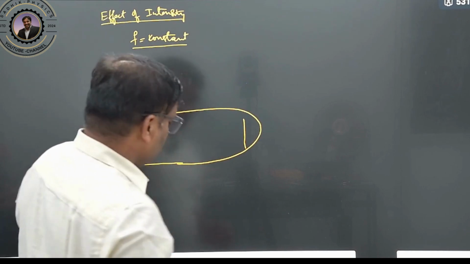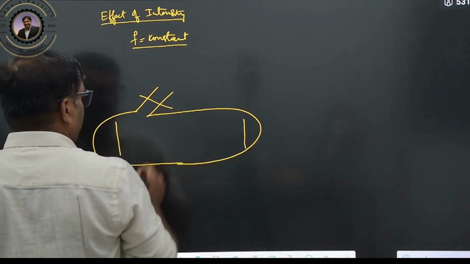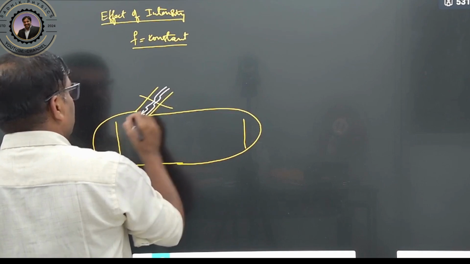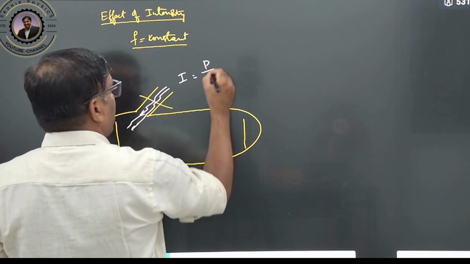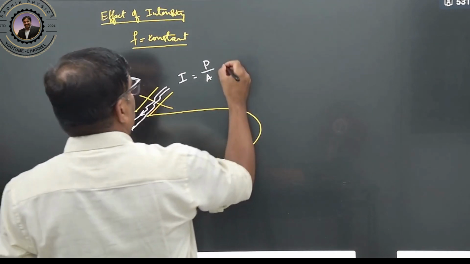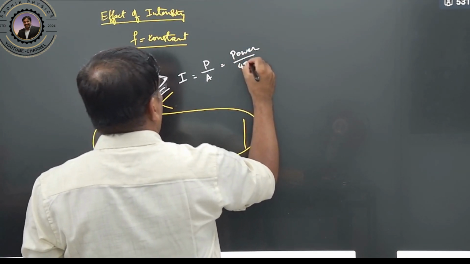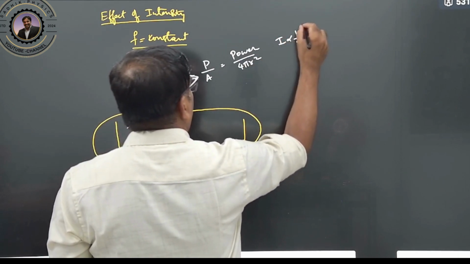You understand? So how can I change the intensity of the light which is falling here? This can be changed. You know the formula for intensity: intensity is nothing but power by area, which I already discussed in my previous videos. So it is power by 4 pi r square. Intensity is inversely proportional to the square of the distance.